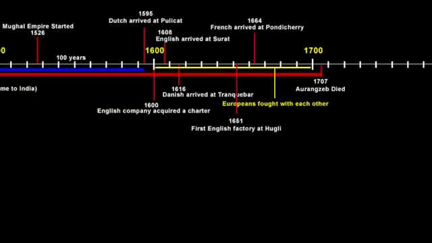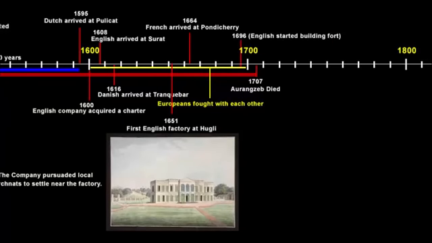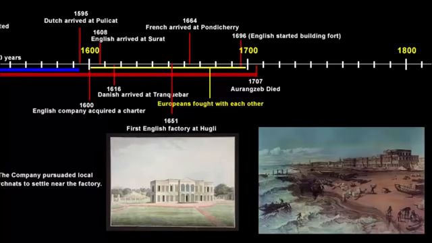of River Hooghly. Now this was an important step for the British because prior to this they only had a trading post, and now they actually built a fully equipped factory with warehouses to stock their supplies and also offices where the company officials would sit. As trade expanded, the company persuaded merchants and traders to come and settle near the factory. By 1696, it began building a fort around the settlement.